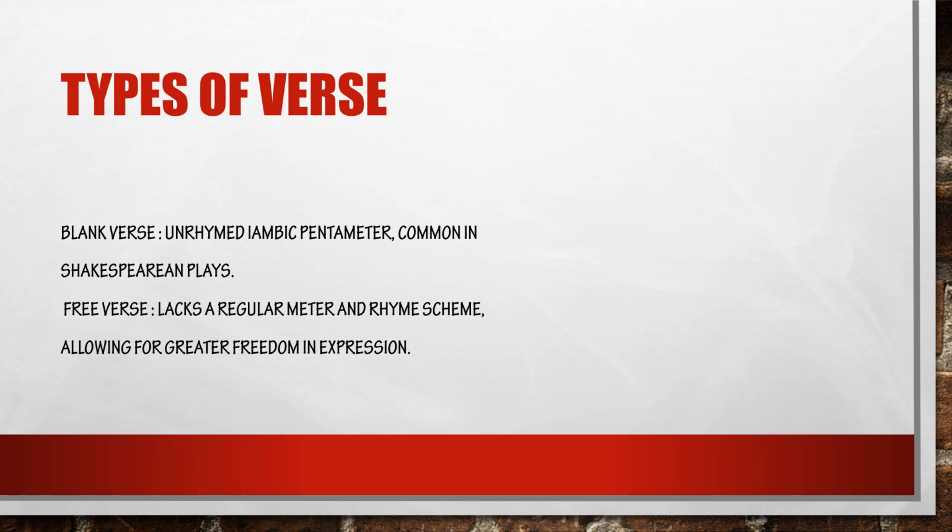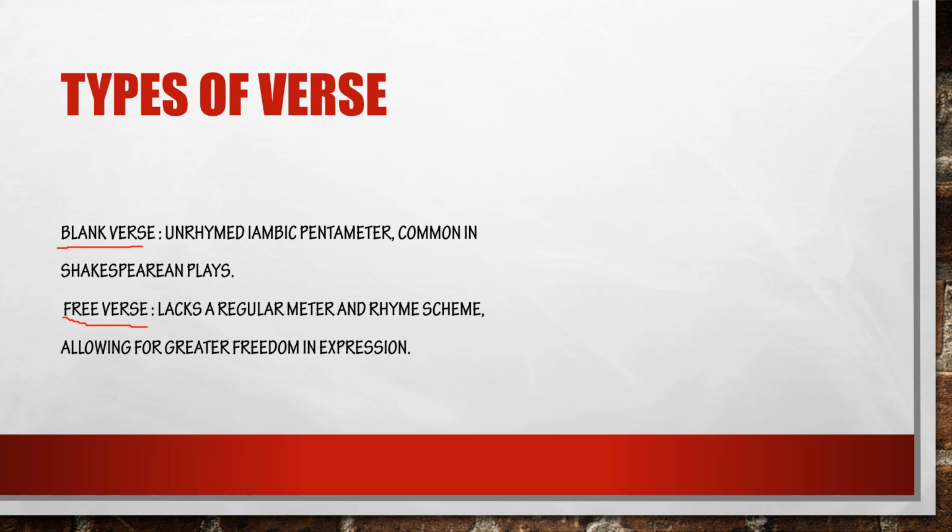Let's see the types of verse. There is blank verse and free verse. Blank verse is in the form of unrhymed iambic pentameter common in Shakespearean plays. Free verse lacks a regular meter and rhyme scheme and that allows for greater freedom in expression.